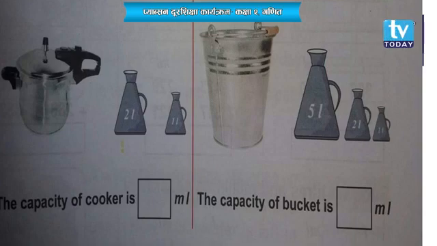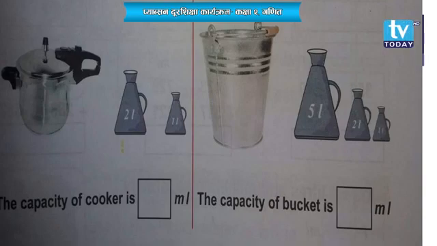So the capacity of the cooker is 3 liter, but here it is written in milliliter, right? So you have to change it into milliliter. That means 3 liter is 3 into 1000 milliliter, equals 3000 milliliter. I will show you later how 3000 milliliter comes.